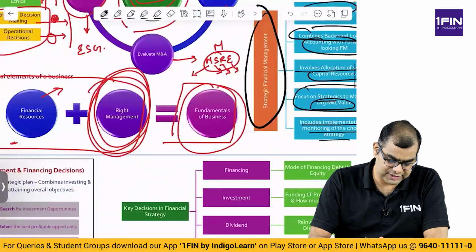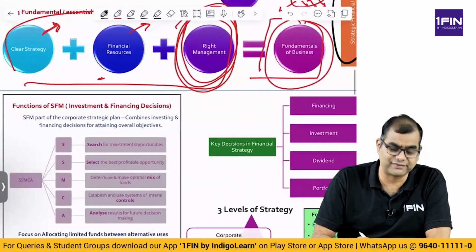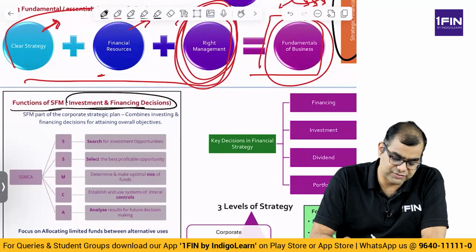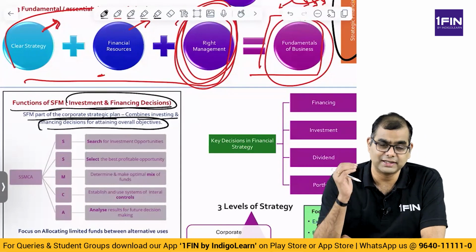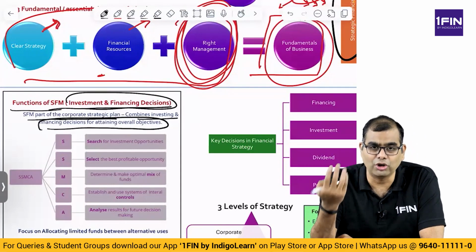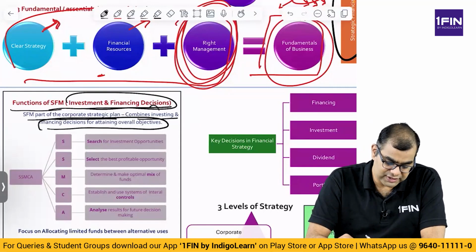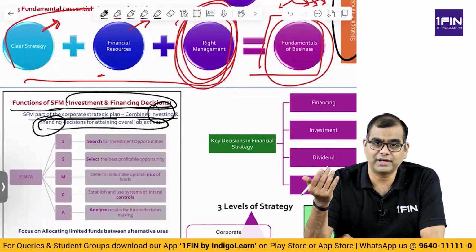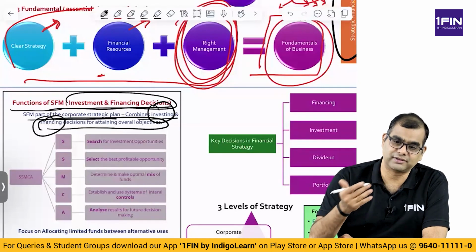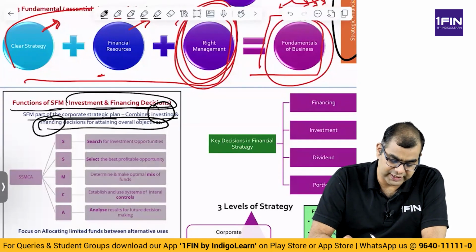Now, let us move to the next part. What are the functions of SFM? That is, functions of SFM are investment and financing decisions. SFM, part of the corporate strategic plan, combines investing and financing decisions to attain overall objectives. That is, the strategic financial management involves both the investing part as well as financing part. Investing is your strategy part, right? Financing is your financing part, the way you raise resources, right, for attaining overall objectives.